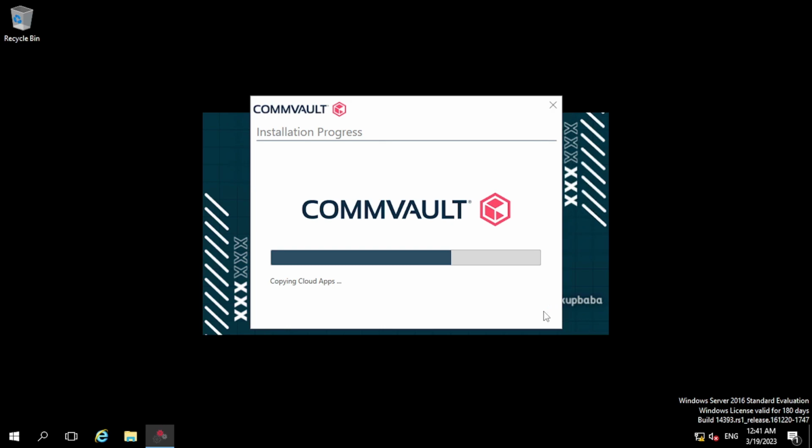So as you can see, it is trying to copy the selected packages and side by side, it is also installing it. So it will hardly take 10 minutes to finish the installation part. So installing the media agent packages is very easy.